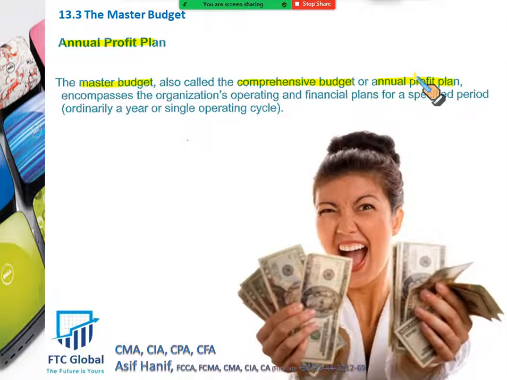What is it? It is the collection of all budgets in the year. It includes the organization's operating and financial plans for the upcoming year or coming periods. All the collection of budgets for the coming period is called the annual profit plan. That's the basic idea that you need to keep in mind. Now here he has used these two terms, operating and financial plans. I will explain what the operating budgets and the financial budgets are in the next slide.